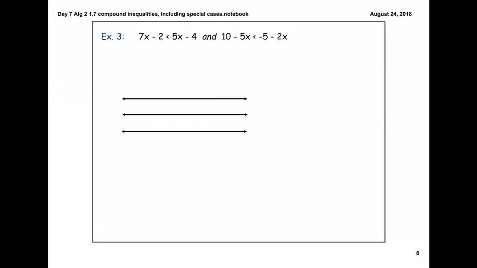Looking at our last and final example, I just want to notate that my first problem is going to be an open circle. My second problem is going to also be an open circle. I want to take note that this is an and problem, so it must satisfy both inequalities, or overlap is the area we are looking for.